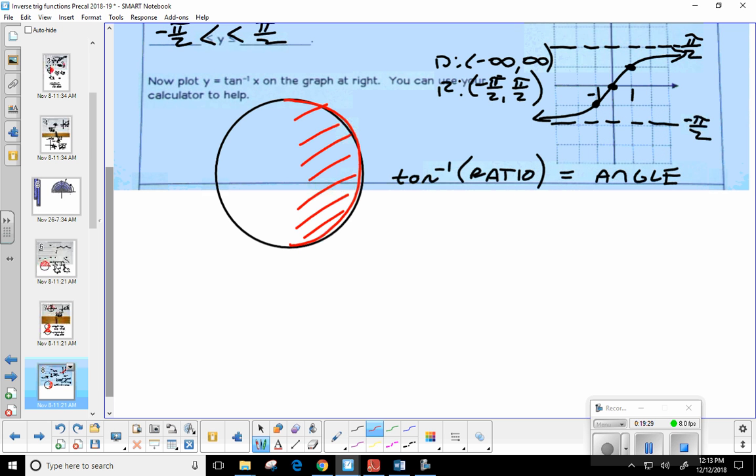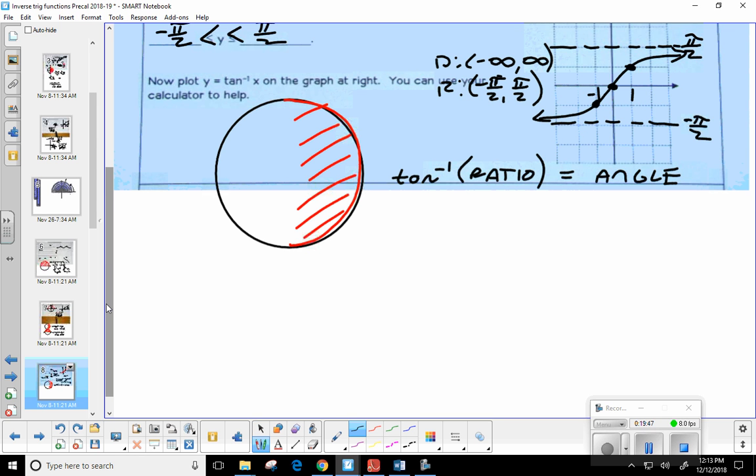Okay, so just like sine inverse, tangent inverse can only be found in quadrants 1 or 4. So you do the same thing. You choose which quadrant based on sign, positive or negative, draw your triangle, and hope for a special right triangle. Now, his restrictions are a little different.